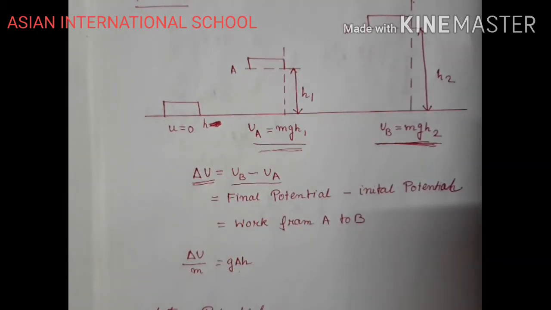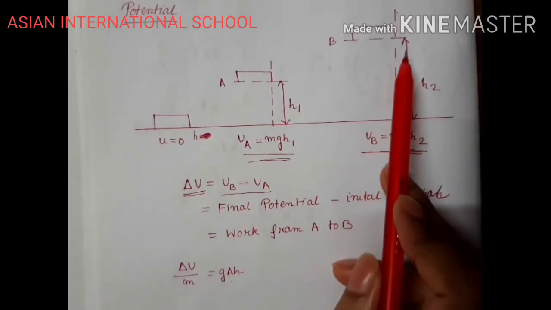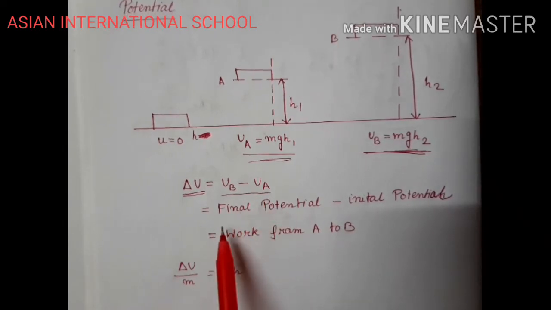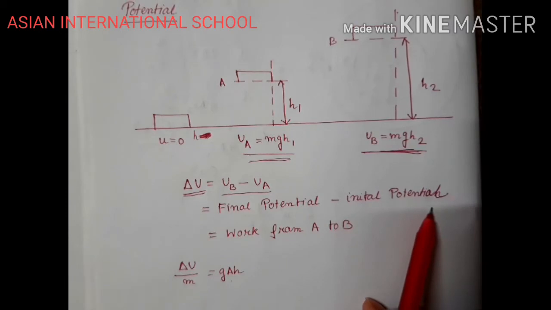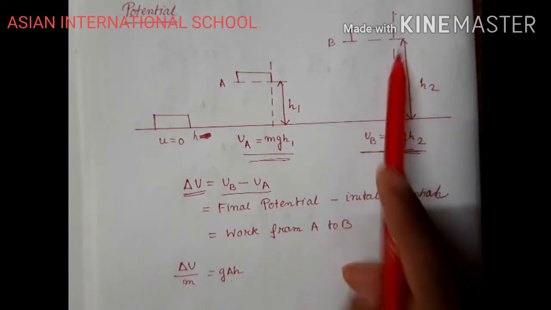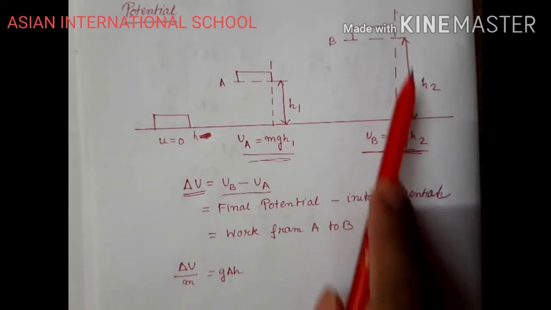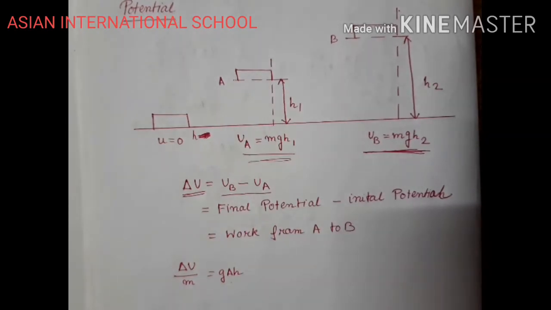Higher potential means more work has been done to displace it to a greater height than this one. So higher potential minus lower potential, or final potential minus initial potential, right? Height h2 is more, so more work will be done, so more potential. More potential minus less potential, final minus initial.